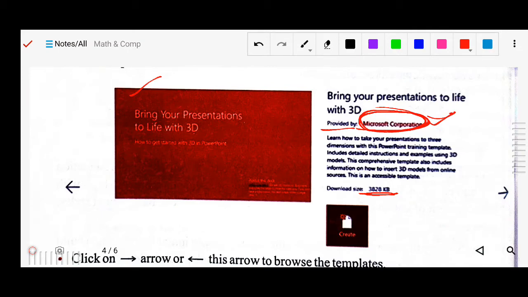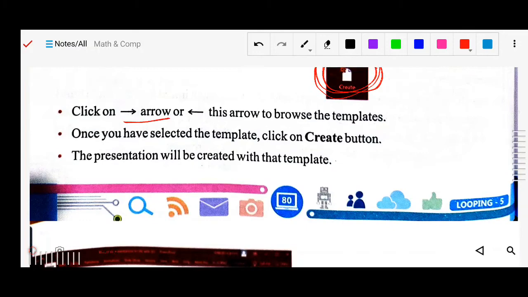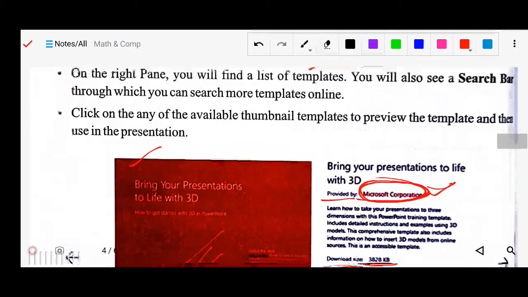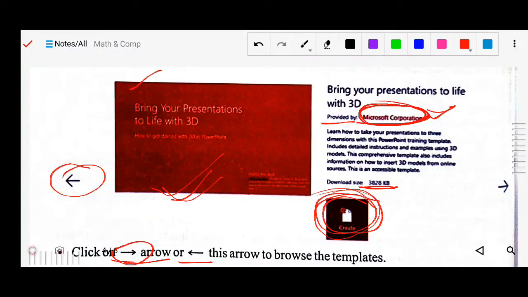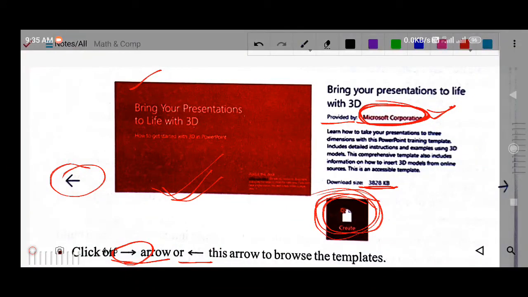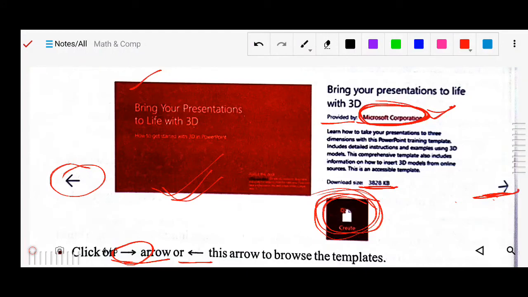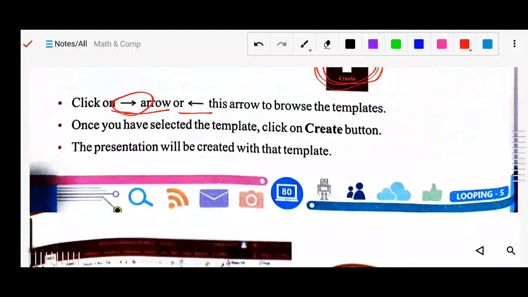So now here you can click on create, means to use this one. So first you just see this preview, and then after click on create. Next option you can see, click on the right arrow or the back arrow. Back arrow means to browse for more, so you can go backward. And right arrow means you are proceeding to the next. So these arrows browse the templates, you can switch to the previous or next. You can browse like that.